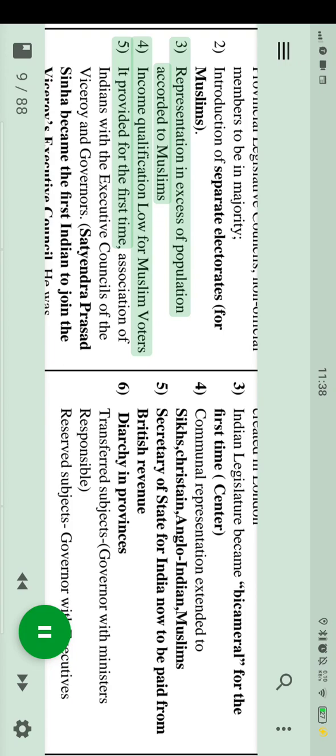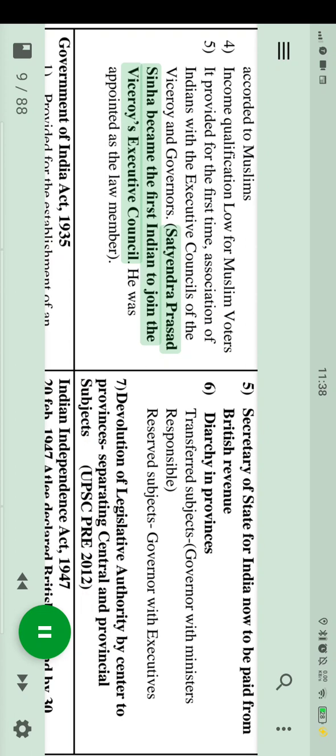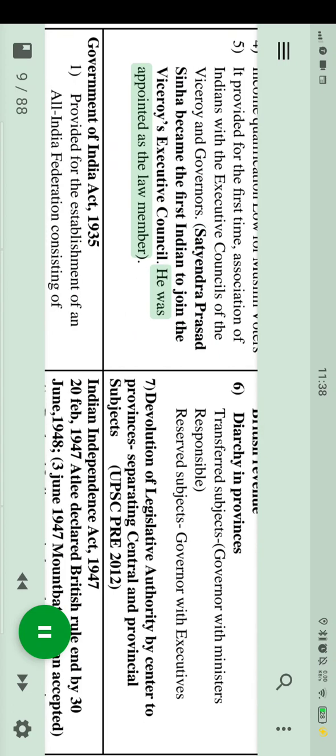5. It provided for the first time, association of Indians with the executive councils of the Viceroy and governors. Satyendra Prasad Sinha became the first Indian to join the Viceroy's executive council. He was appointed as the law member.